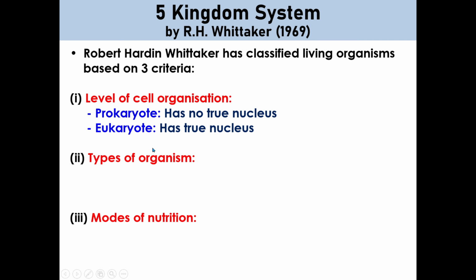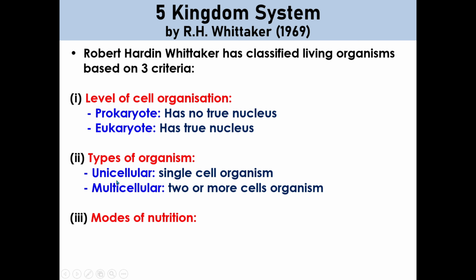Types of organisms divides into two, which are unicellular and multicellular. Unicellular is a single-cell organism, and multicellular is when the organism is made up of two or more cells. Modes of nutrition is how the organism obtains its food. Either they produce their own food, or, since some cannot produce their own food, they obtain it from somewhere.